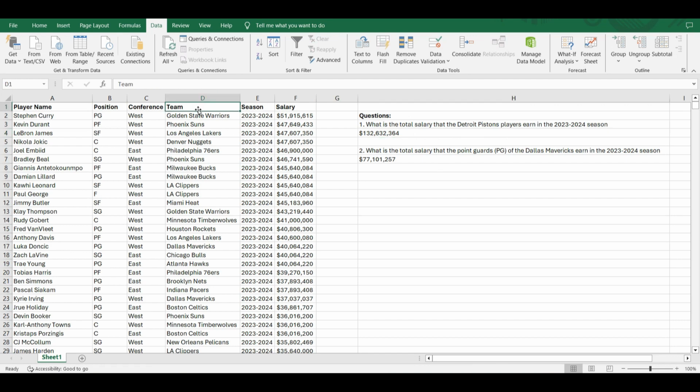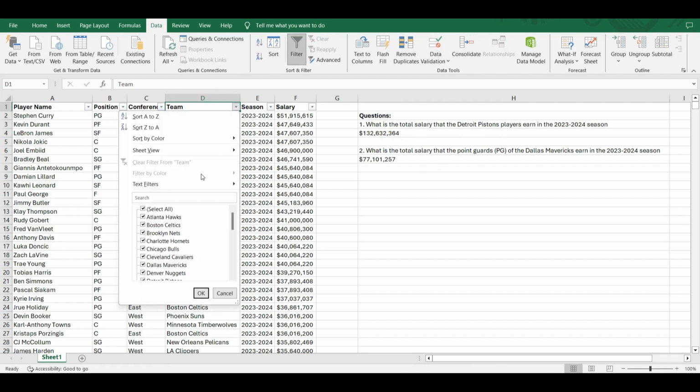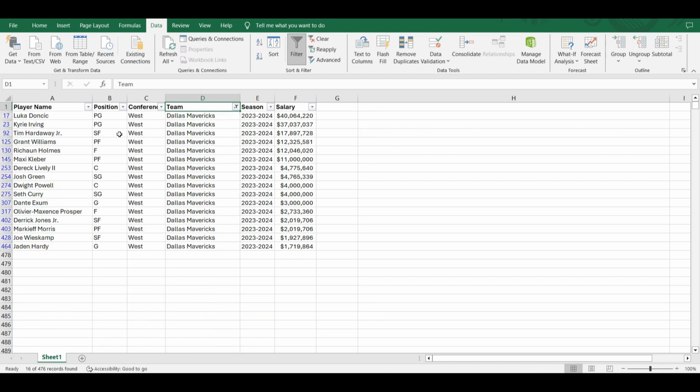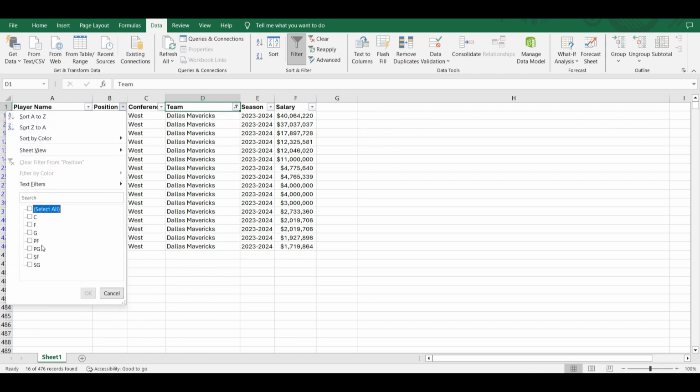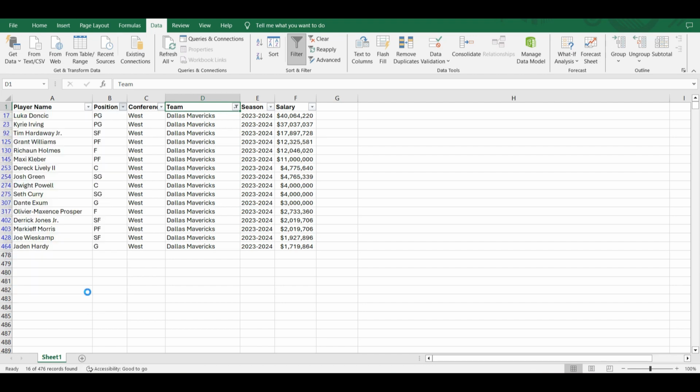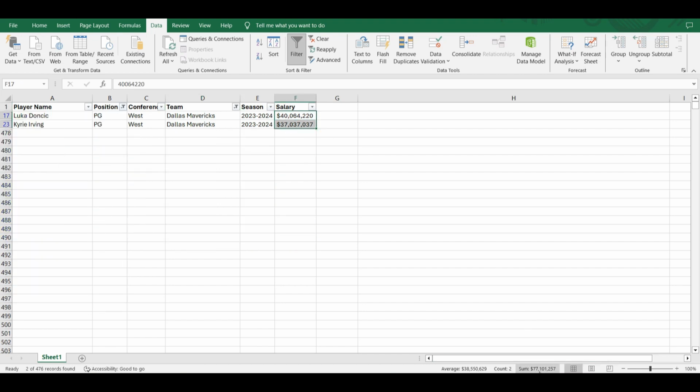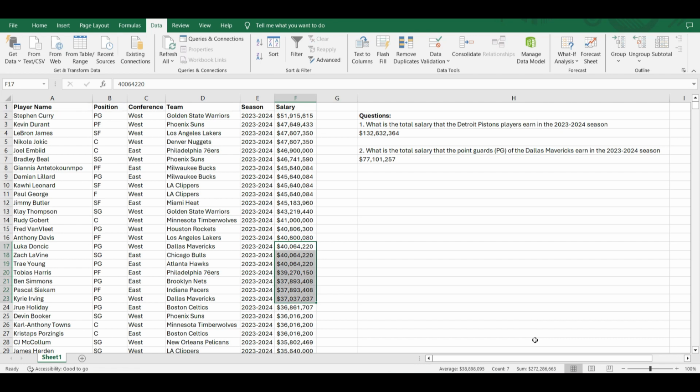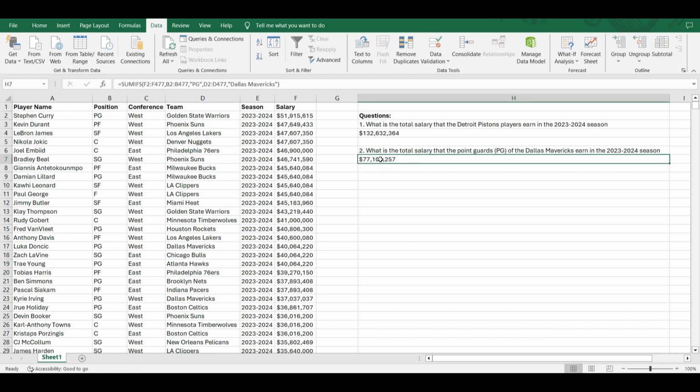And then for the second question, we can filter the team by Dallas Mavericks, and we can filter the position by point guard. We sum up the two numbers, and it's $77 million, which matches the $77 million here in the answer.